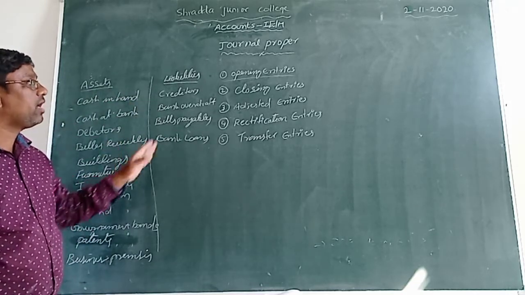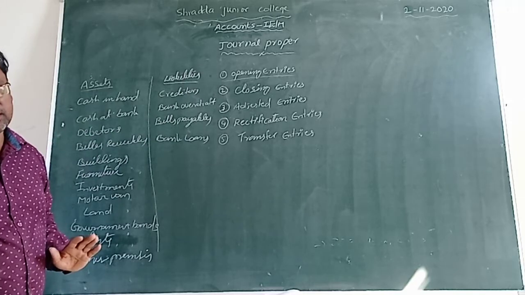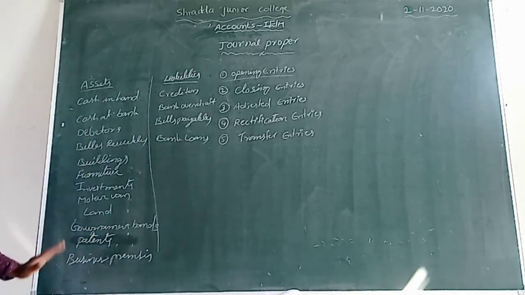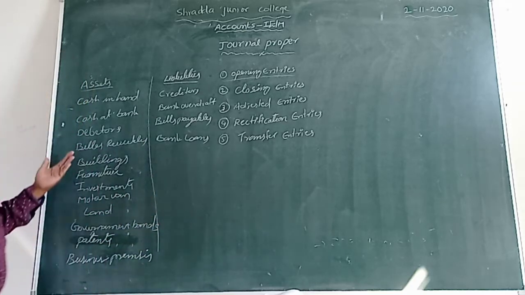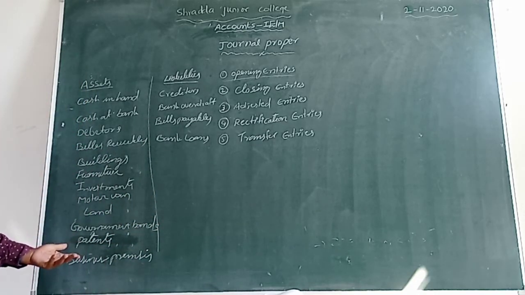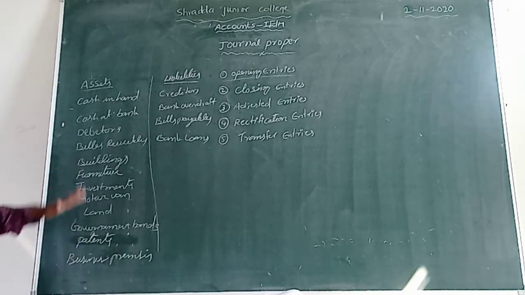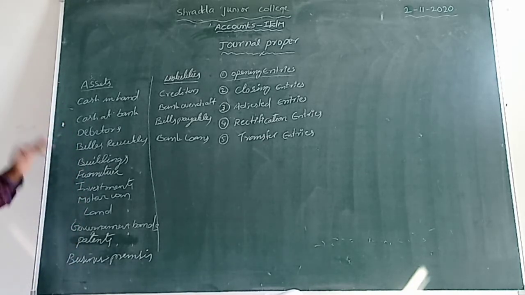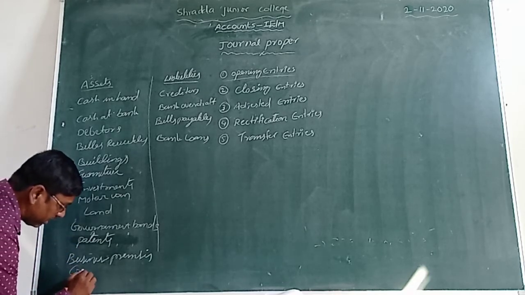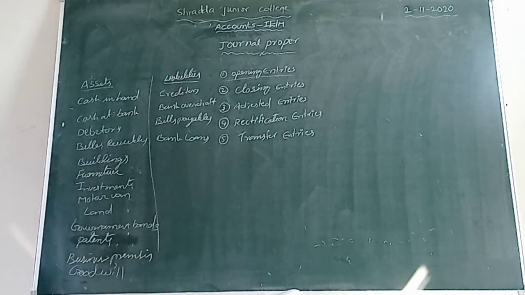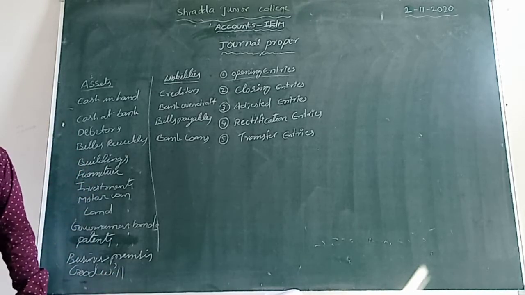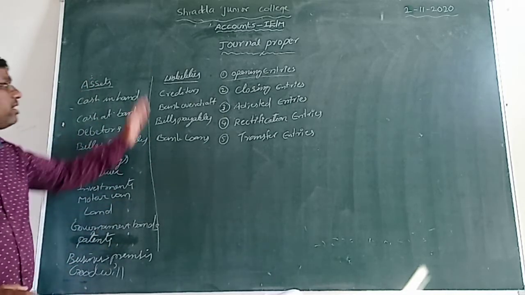We can record in the opening entries, isn't it? These are all assets, friends. These are all liabilities. So, any remaining assets that we can take now. Just like an example, any remaining asset is there that we can also take. One more is there: goodwill. Goodwill is also one of the assets that we can take now. So these are all assets and liabilities.